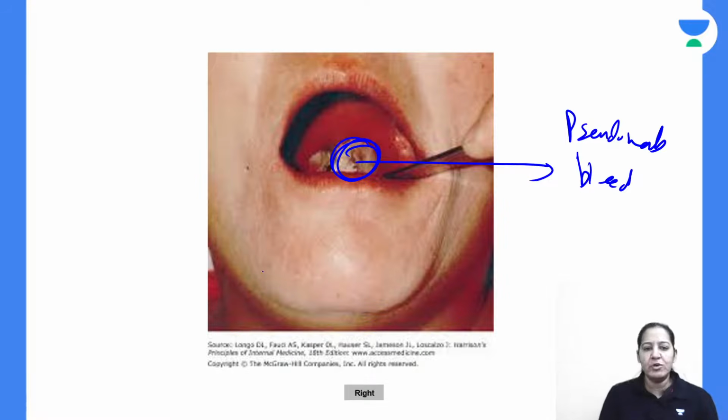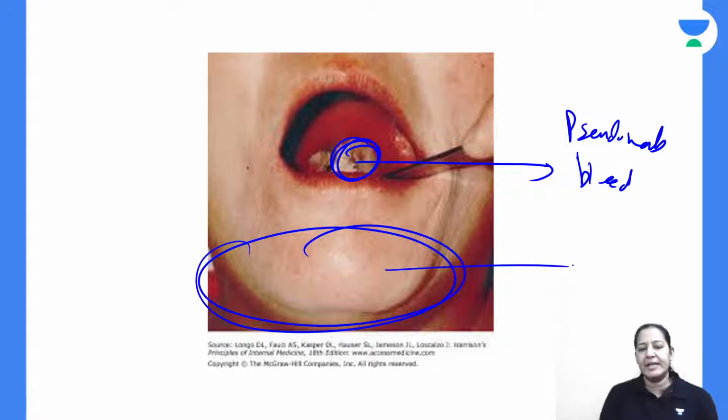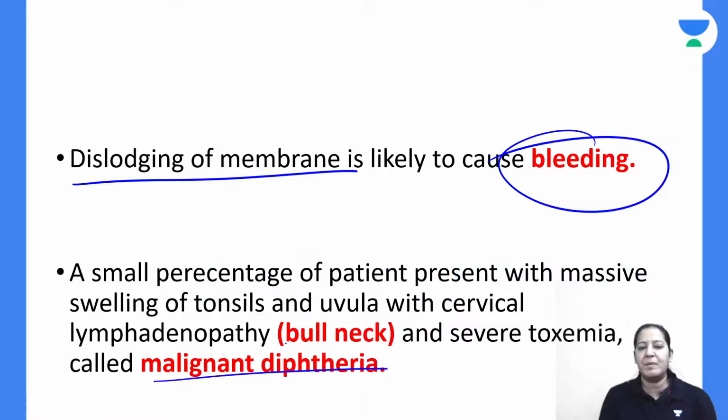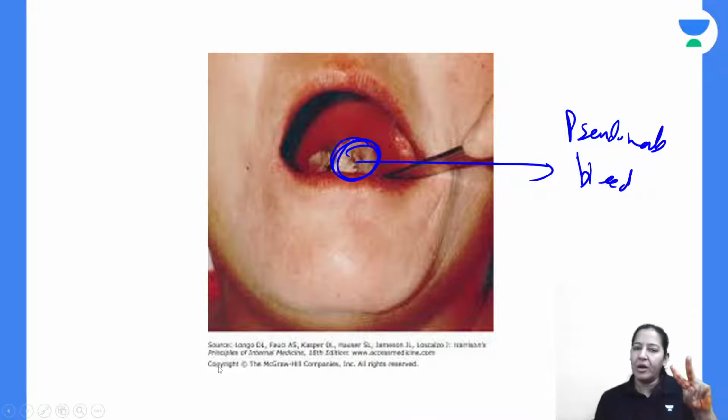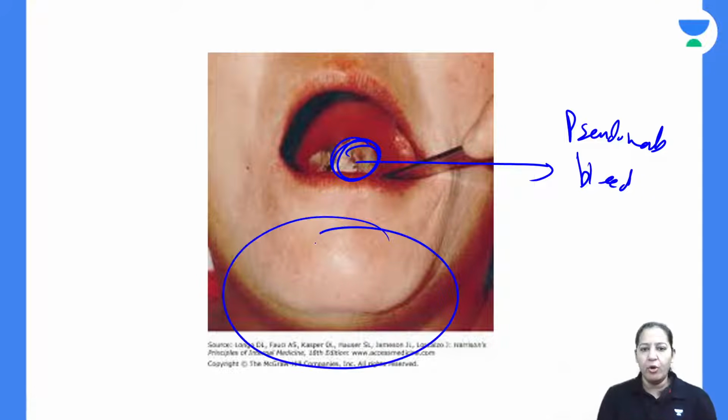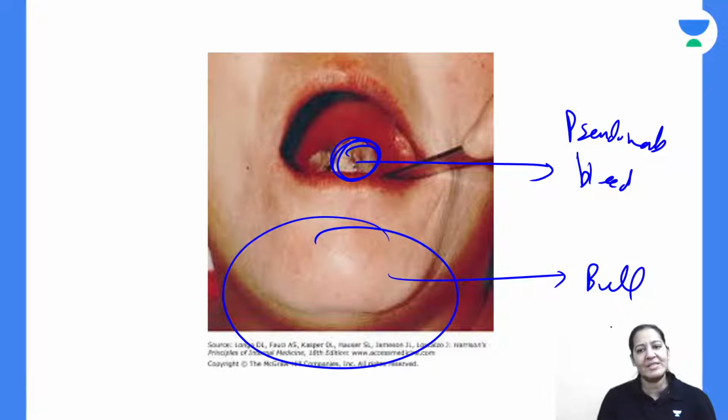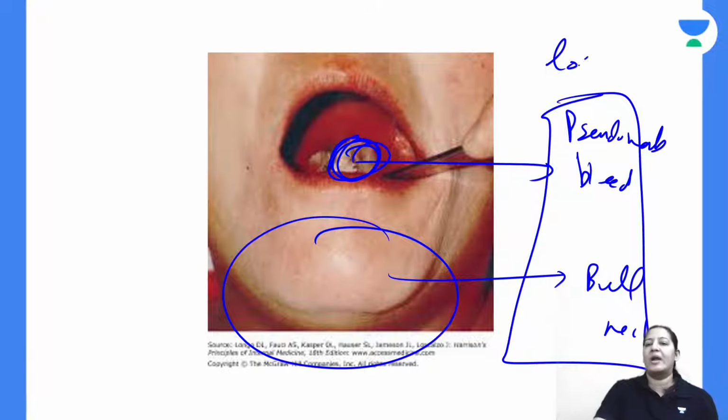Sometimes the lymph nodes get enlarged here. This is known as bull's neck. The neck is like a bull's neck because of the enlargement of the lymph nodes in the neck. This is the local effect. In the local effect, two things are there. The lymph nodes get enlarged, known as bull's neck, and the pseudomembrane is there. These two things together are known as local effect.